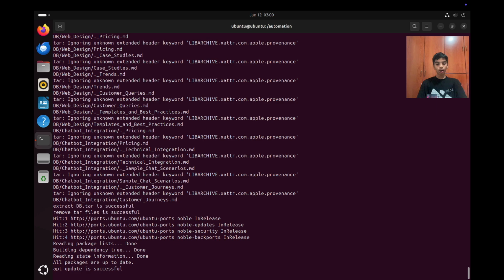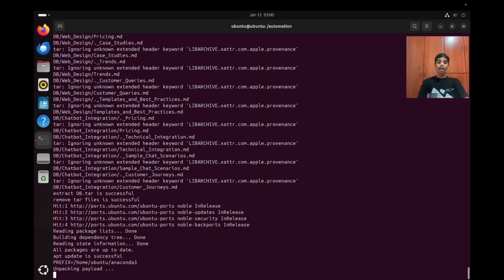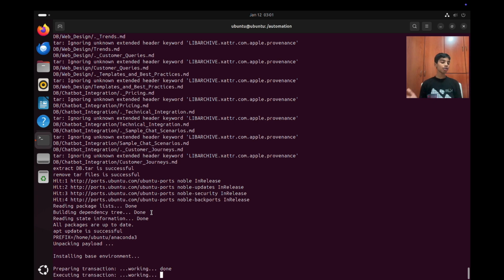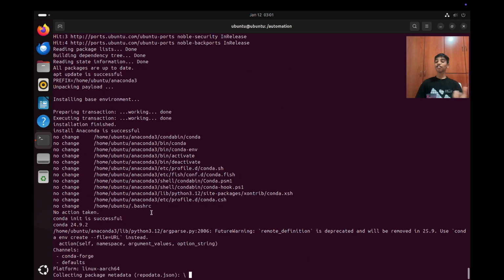And now it's also installing the DB. It's unzipping db.tar, unzipping the database, and it is installing Anaconda for us. Over here you should have a Python version of about 12, because that is a really useful version to have. Now it's unpacking the payload, and I'm not doing anything and it's installing Anaconda for me. Installing Anaconda is kind of hard, but this is doing it automatically for me. That is a very good thing about automation. You have to do nothing. But if there are errors, you have to do something else because you need to fix them.